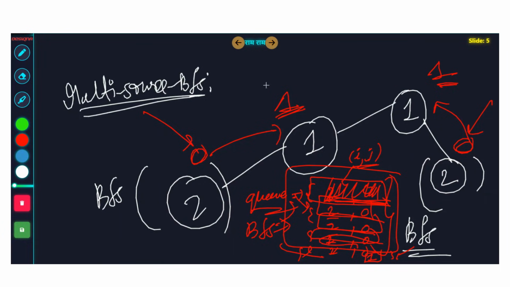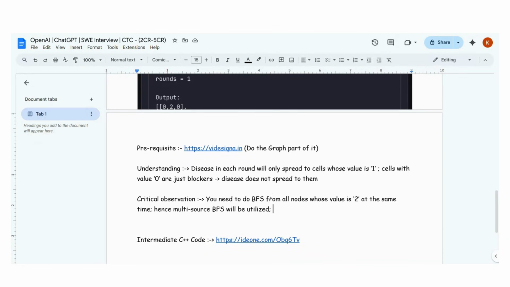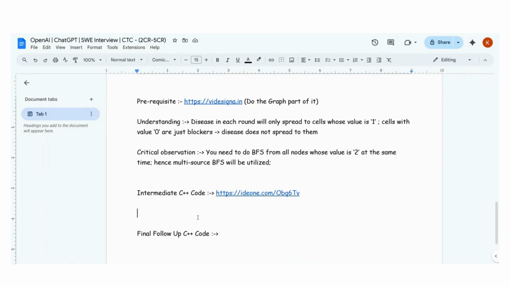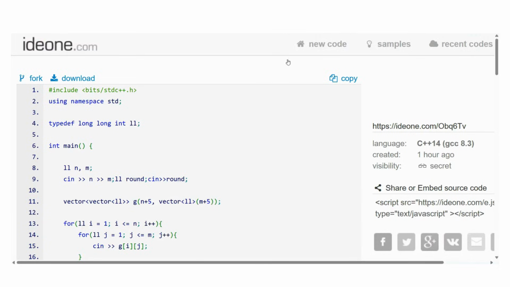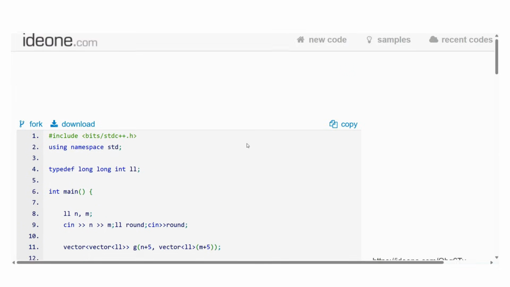This much of the problem the person in the interview was actually able to solve. They could not solve the follow-up, so we are going to discuss the follow-up problem. Don't worry. But let's go through the code once. The people watching my videos, I assume, are either beginners. If you're a beginner, do my course and you will understand this code easily. That's why I'm not writing the full code. I have already done that part.